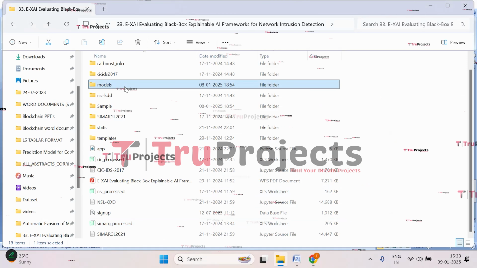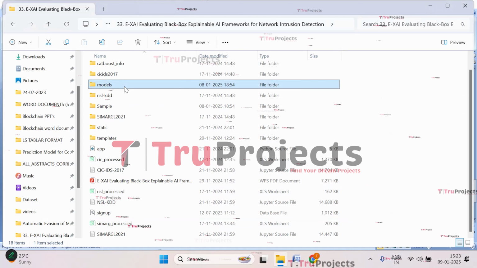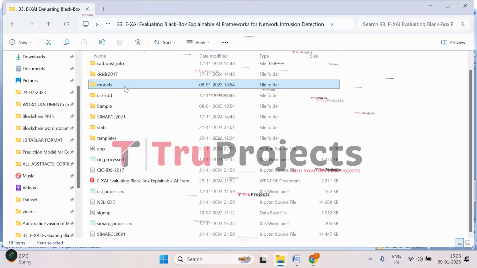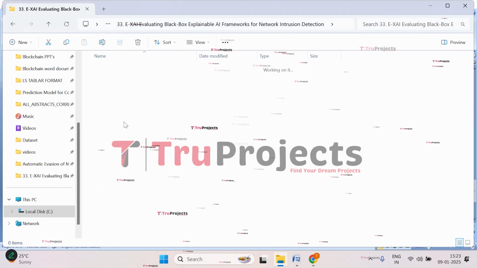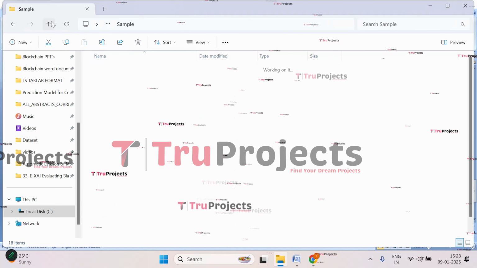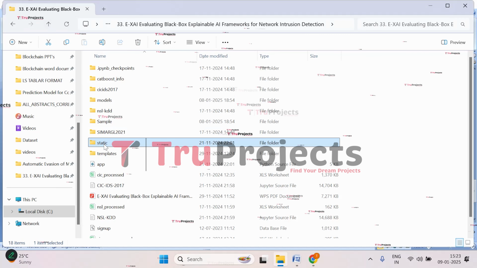And here in this model folder, we have the algorithm information that is stored in .h5 files, numpy files, and pickle files, and they will be loaded into the project code during runtime of the application. And here in the sample folder, we have the sample files that we will be using in the front end for predicting the intrusions.